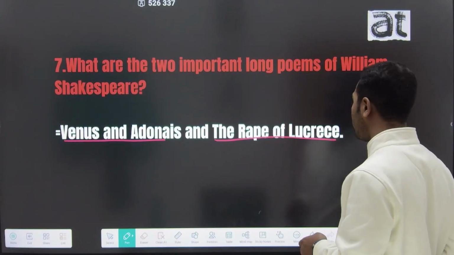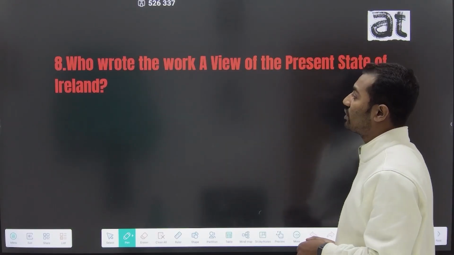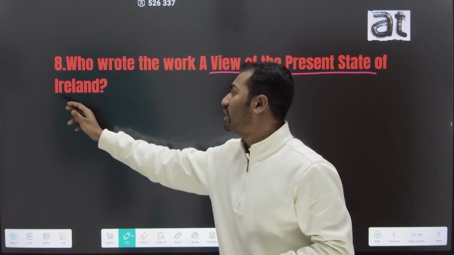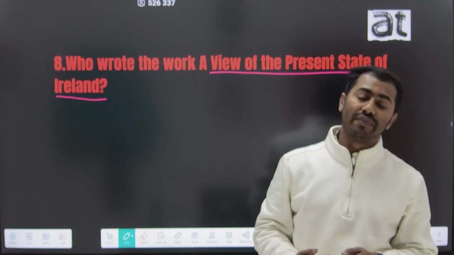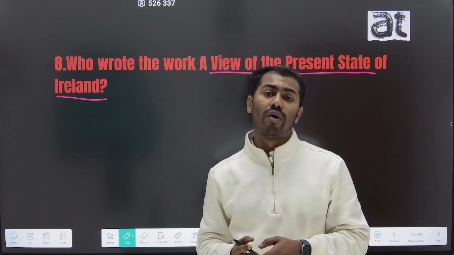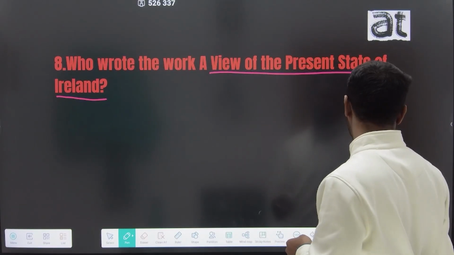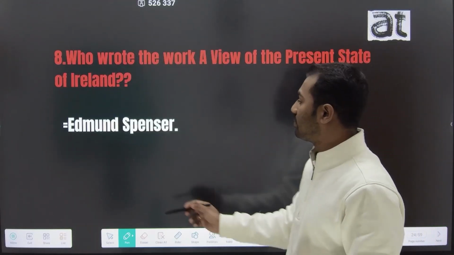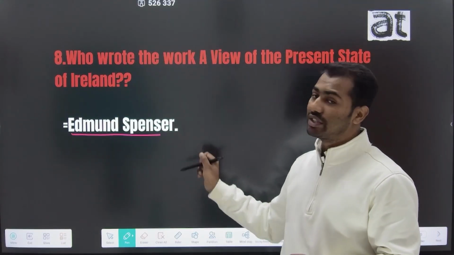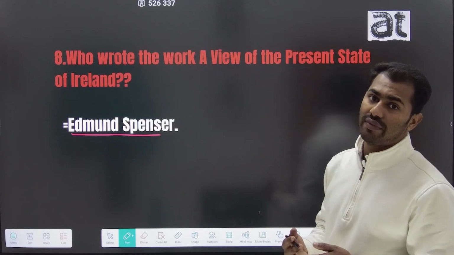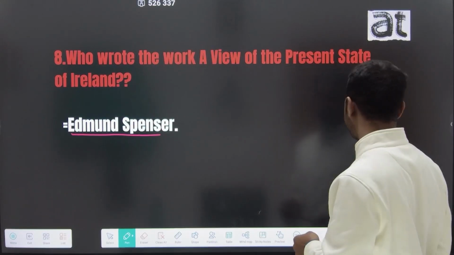And the eighth question is, who wrote the work A View of the Present State of Ireland? After his first visit to Ireland, the Elizabethan author who wrote this work is Edmund Spenser. Edmund Spenser wrote A View of the Present State of Ireland after his first visit to Ireland.